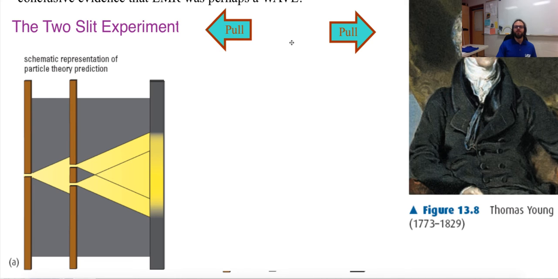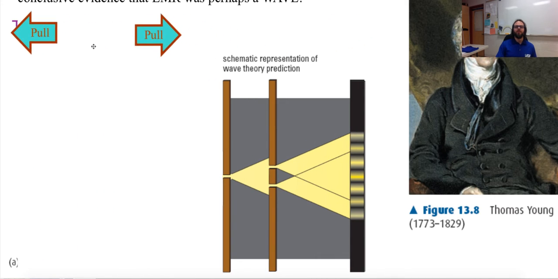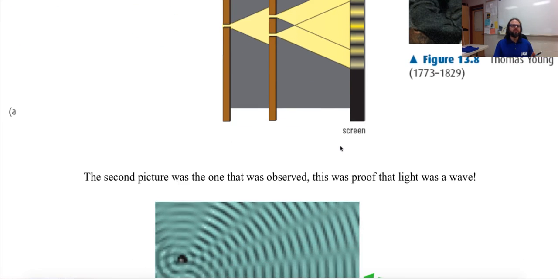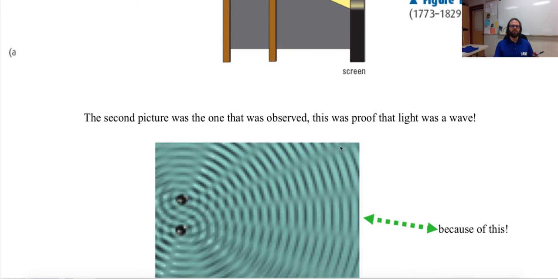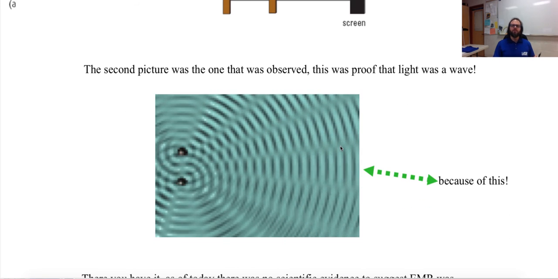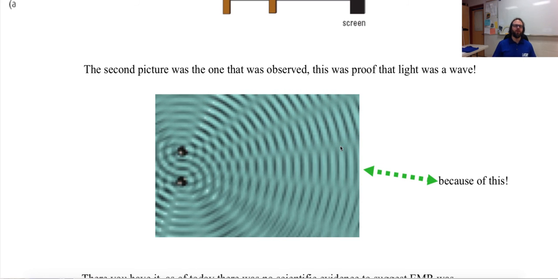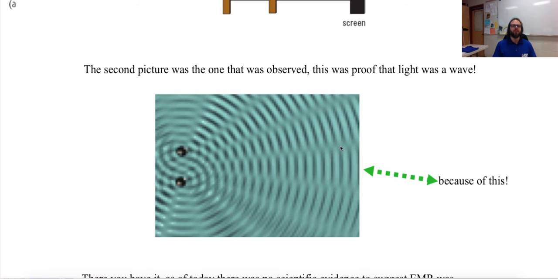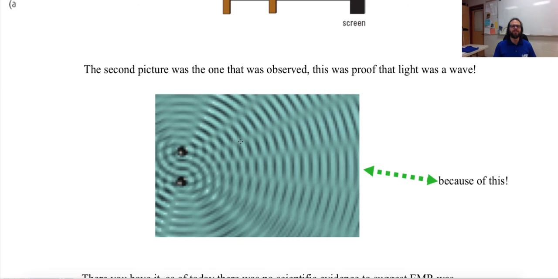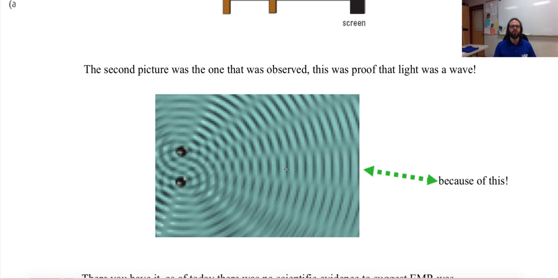Okay? Now, this is what it would look like if it was a wave. Now, how do we know it would look like this if it was a wave? Well, let's take a look at this picture here. And remember when I did that little demonstration in the back with water and I had two points tapping against the water and we could see these lines propagating through the waves.